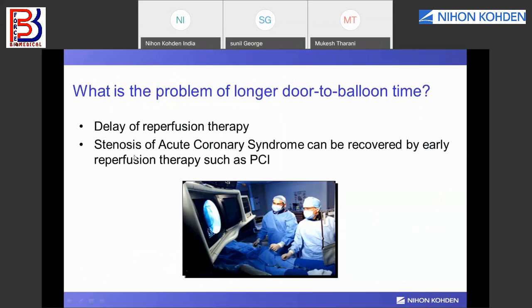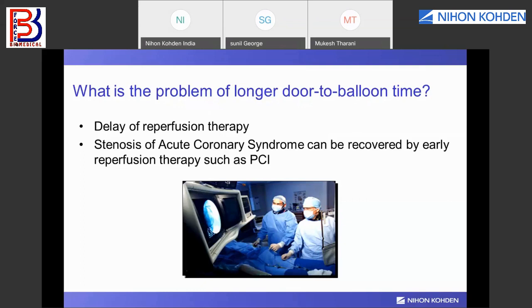The stenosis of acute coronary syndrome can be recovered by early reperfusion therapy, which is PCI. Reperfusion therapy is the medical treatment to restore blood flow either through or around blocked arteries. If the patient has an MI, myocardial infarction, the artery may get blocked and the patient may have a heart attack.